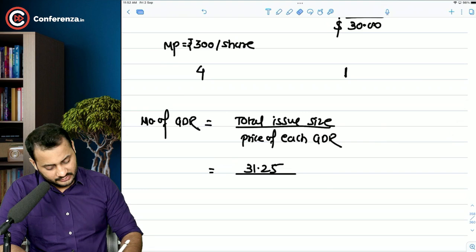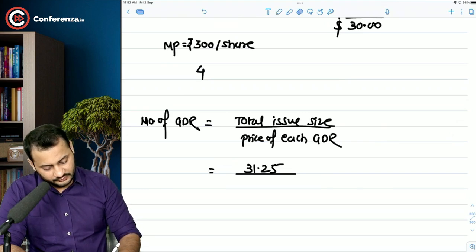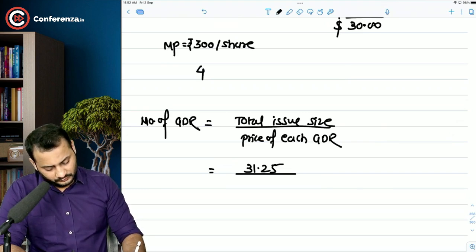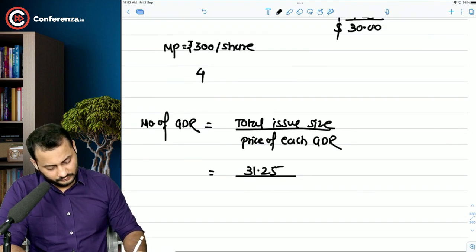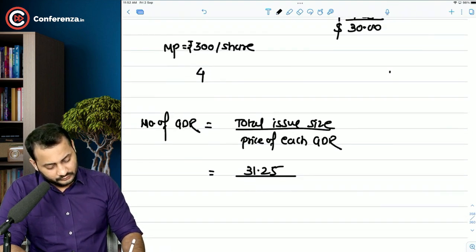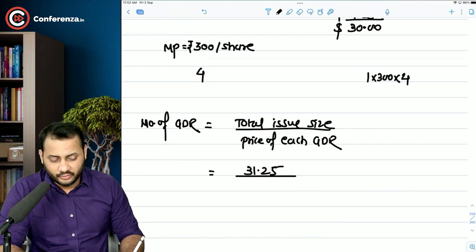Let me just do this calculation here. One share into 300, and in one GDR there will be 4 shares.